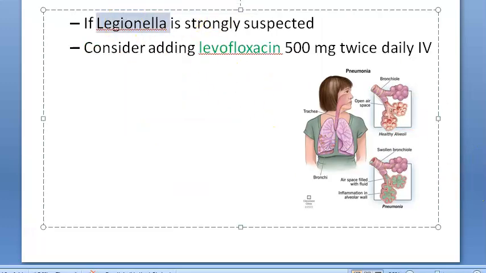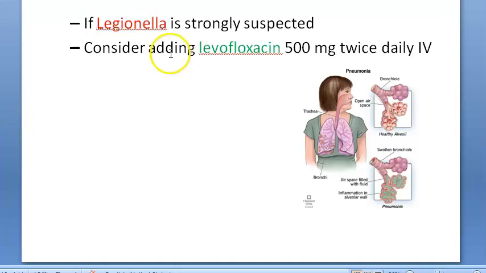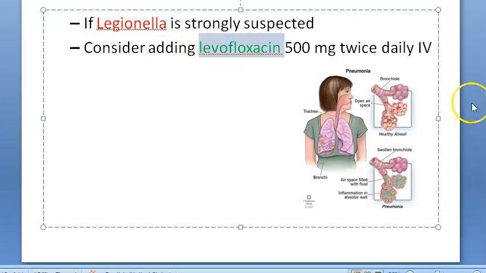If Legionella is suspected, so in the bacteria list you saw the bacteria, right? If it is Legionella, then you should add levofloxacin 500 mg. Levofloxacin 500 mg. They are again talking about IV. So did you get all this? Very good, guys. So will you be able to write the antibiotic therapy? So what will you say?